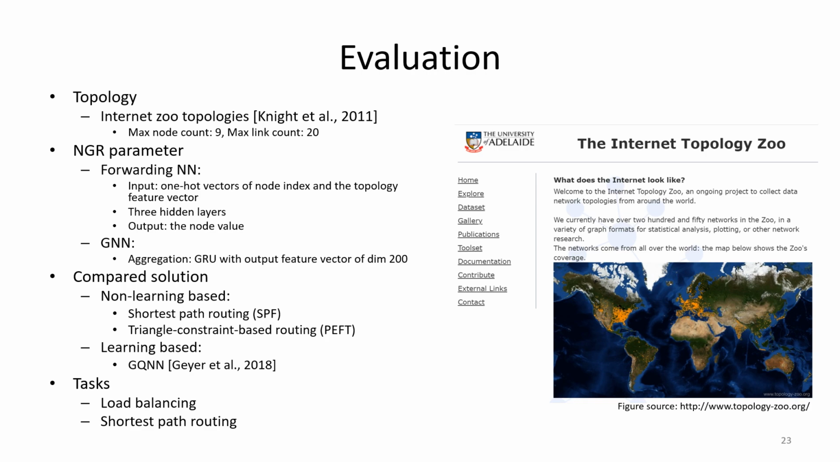In the evaluation part, we use the topologies from the Internet Topology Zoo, and we set the NGR parameters as follows. The forwarding neural network is implemented as a three-layer fully connected network, and the GNN module uses a GRU network with an output feature vector of dimension 200. The compared solutions include non-learning-based solutions such as shortest path routing and triangle constraints based routing, and also a learning-based solution, GQNN. We evaluate two tasks, the load balancing task and the shortest path routing task.